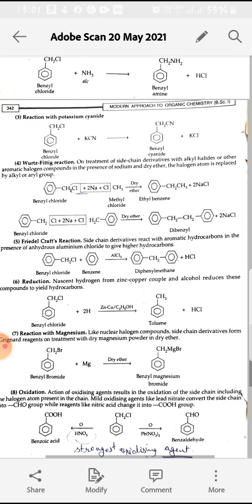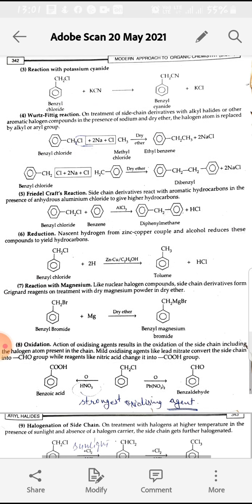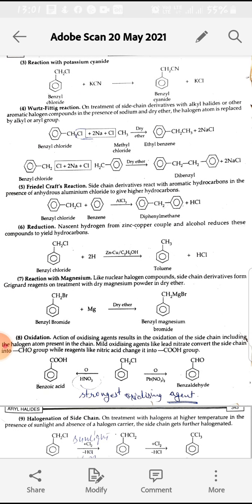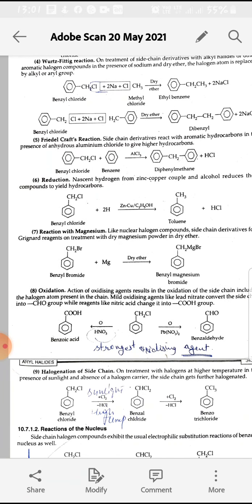Next is the Wurtz-Fittig reaction, as we have discussed earlier, that is the side chain plus 2 molecules of sodium plus alkyl halide or aryl halide, then there will be formation of ethylbenzene. Next is the Friedel-Crafts reaction. In this we take benzyl chloride plus benzene. There will be removal of HCl, and there will be bond formation between CH2 and the aryl group, and this will be the formation of diphenylmethane.